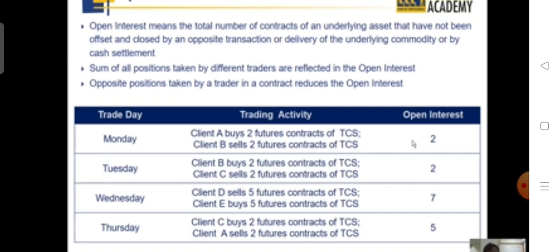On Wednesday, D and E initiated a new contract with 5 contracts. So 2 plus 5, that means 7 contracts are now inside the system. On Thursday, A and C, by virtue of B moving out of the system, had these 2 contracts open. That got squared up with A selling and C buying. So 2 out of 7 contracts are removed, and 5 contracts are remaining in the system.